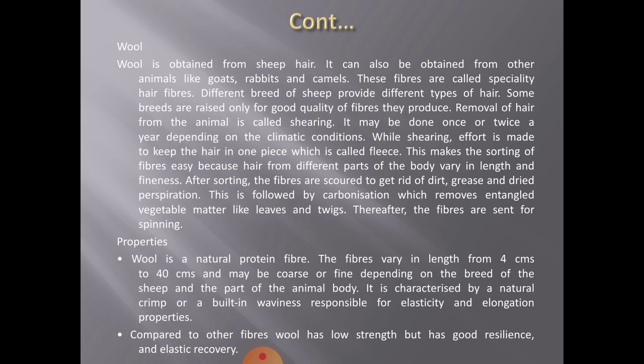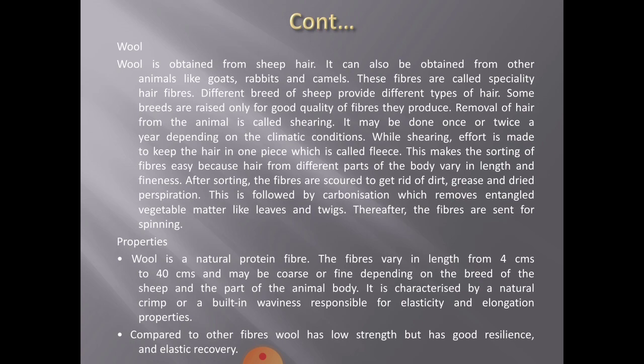Removal of hair from the animal is called shearing. It may be done once or twice a year depending on the climatic conditions. While shearing, effort is made to keep the hair in one piece, which is called fleece. This makes the sorting of fiber easier because hair from different parts of the body varies in length and fineness. After sorting, the fibers are scoured to get rid of dirt, grease and dried perspiration. This is followed by carbonization, which removes vegetable matter like leaves and twigs. Thereafter, the fibers are sent for spinning.